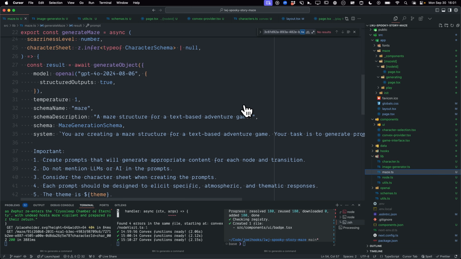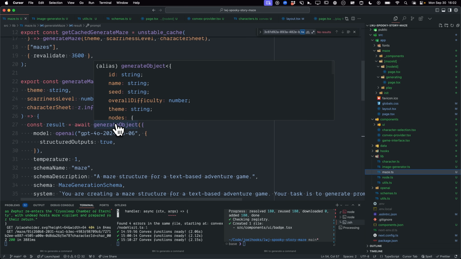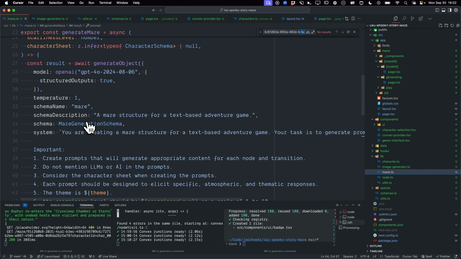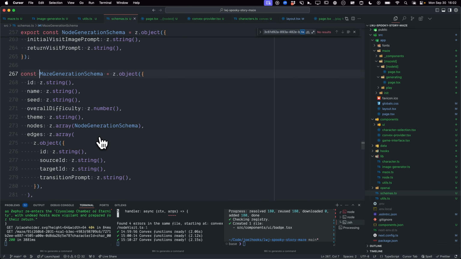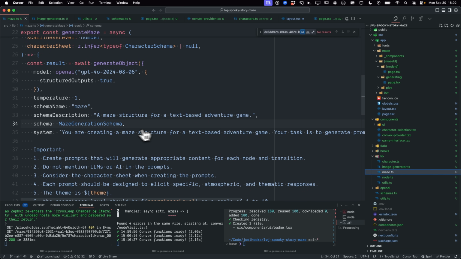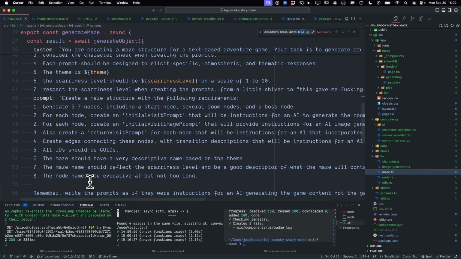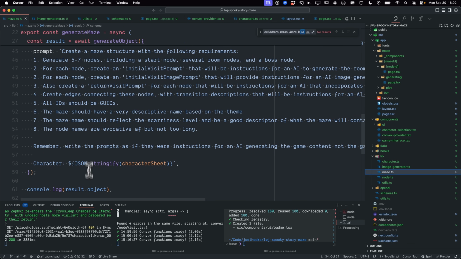I made a little SDK. This is the generate maze. It's using generateObject, Vercel's wrapper around the OpenAI SDK, which is super cool because you can pass in a schema, and that means you can pass in a Zod schema. Oh, nice. With the Zod schema, it uses that to generate an object, so it actually enforces the schema, and behind the scenes they make sure it does that.